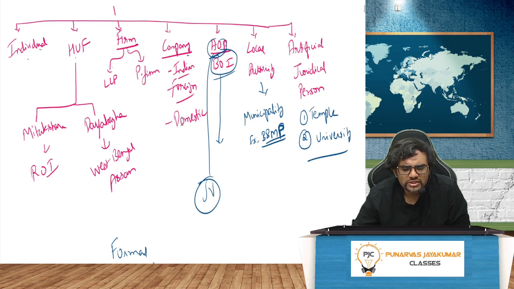So association of person generally voluntarily will come together for some business. Body of individuals need not be voluntary. For example, father is there, father dies. He was having a firm, or he was having his own sole proprietorship firm, he dies and gives his business to 3 children. Now 3 children may not want to continue the business. If they want to continue, they will have to come together. Otherwise, they may not want to continue. Now all the 3 will be called as body of individuals. But if they now wish to continue, they can form either an AOP or partnership firm, whatever it is.